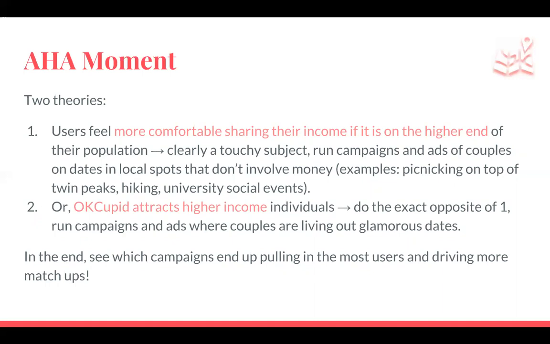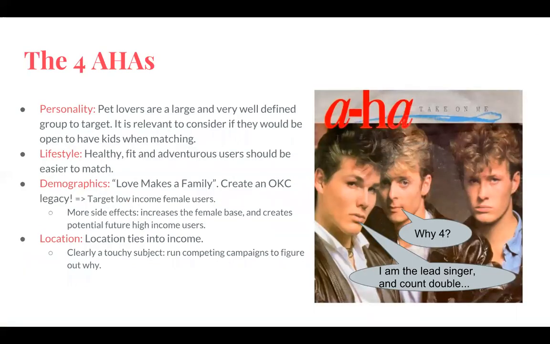To summarize our 4 aha moments, as Alan talked about first, we have a large and prevalent pet-loving group who potentially wants to have children, so we could target them based on that. There's lifestyle, which we looked at. If people are healthy, fit, and adventurous, they should be easier to match because on paper, everyone is looking for someone similar. And demographic-wise, we have the idea of keeping your family legacy and also being able to drum up more traffic for the female base because there's more males on the site than females. And then finally, location, which I just talked about.